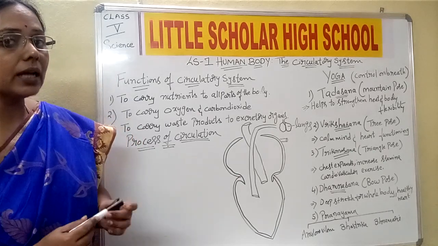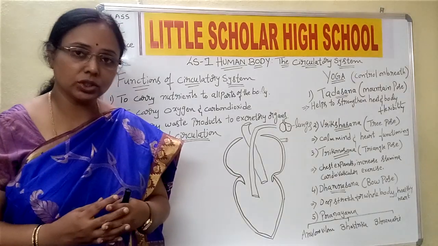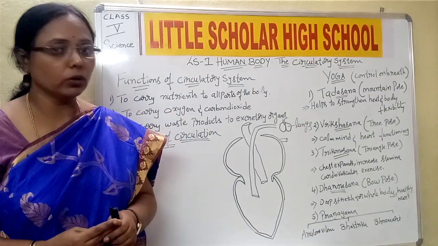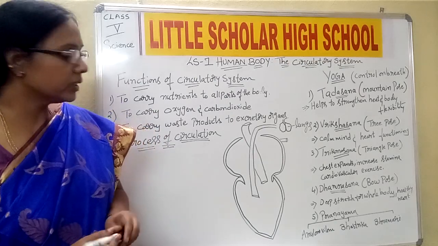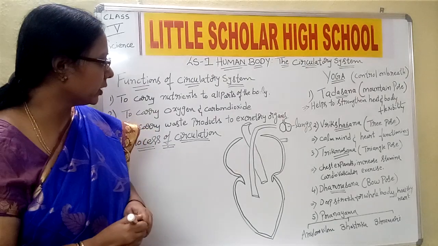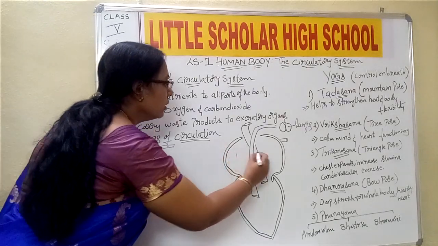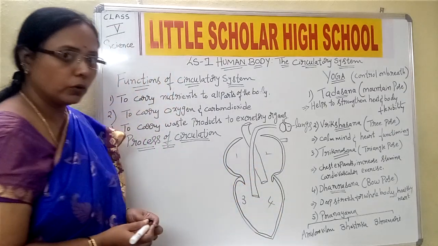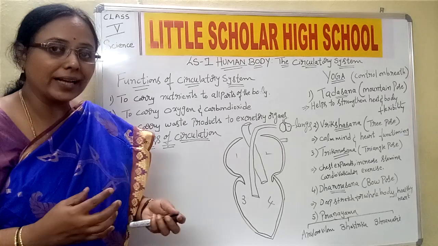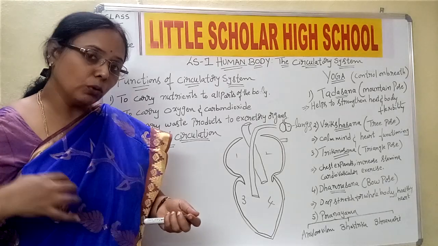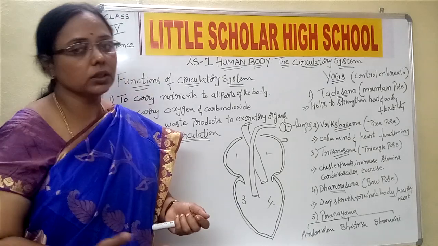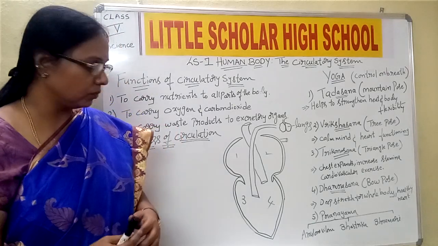Yesterday we have seen that the heart is muscular in nature, pear shaped, and made up of 4 chambers. The upper 2 and the lower 2, 1, 2, 3 and 4. These are the 4 chambers. Now we will see how actually the blood is flowing into the heart, and from the heart how it is moving out to all parts of the body.